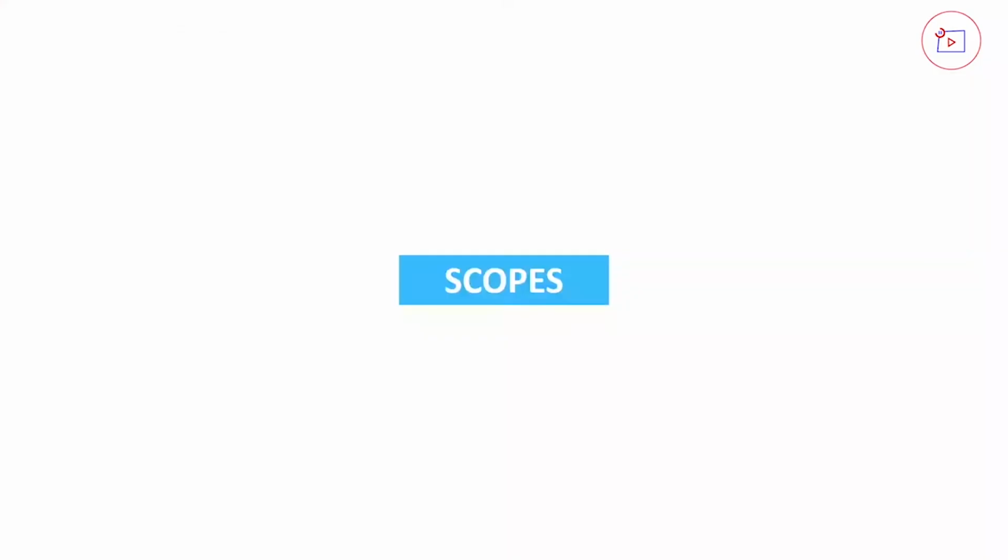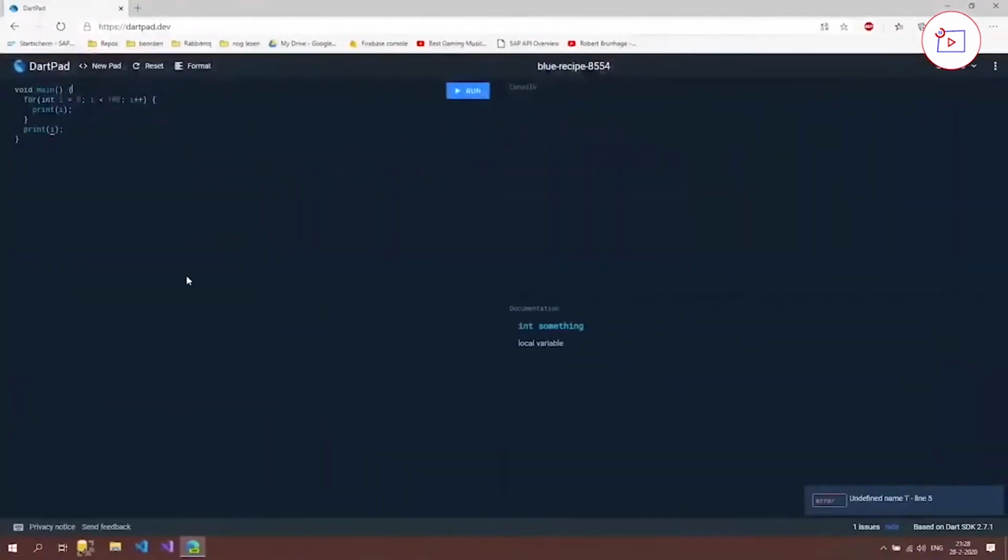In this video, we're going to talk about scopes, and to explain what scopes are, we have to go back to our code. So as you can see, the problem with our e variable still exists. It says that it's undefined and that it can't be used at this row, or at this line, at line 5. And that is the problem of scopes.